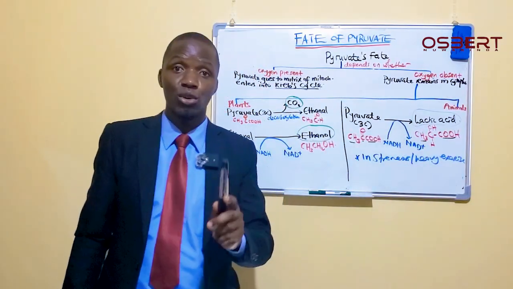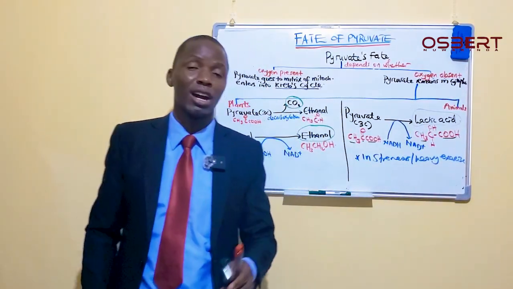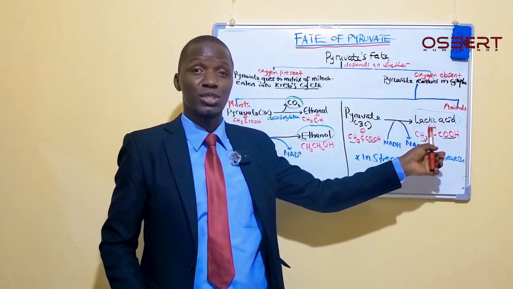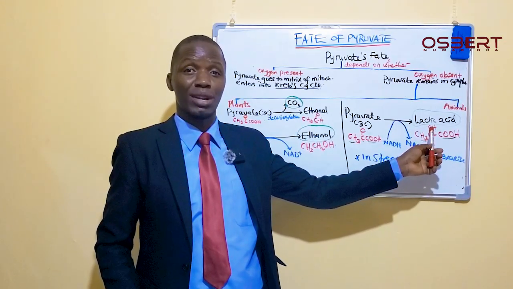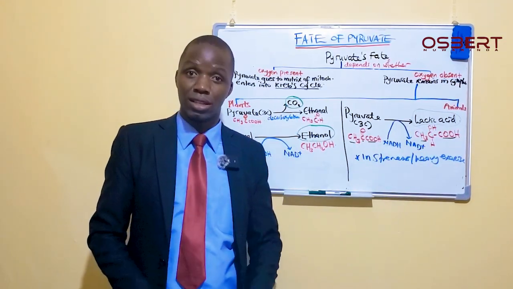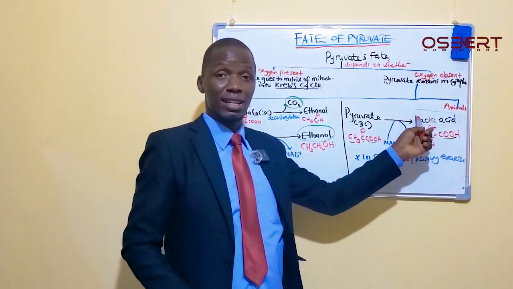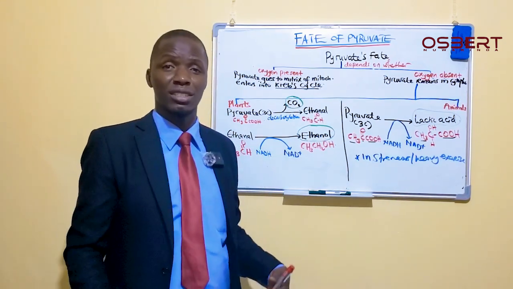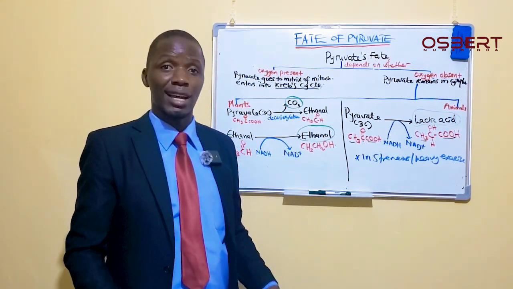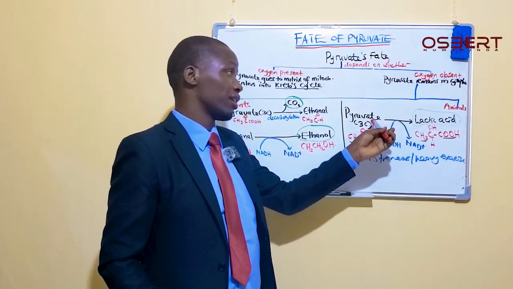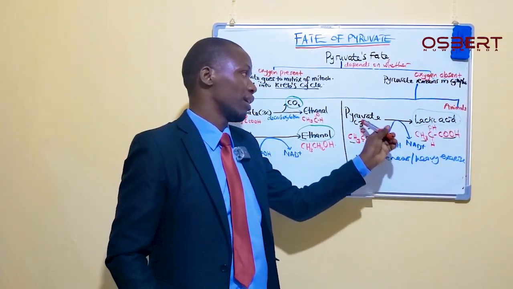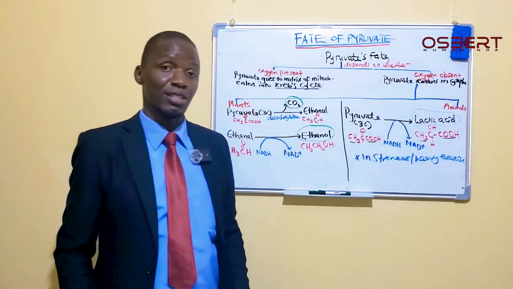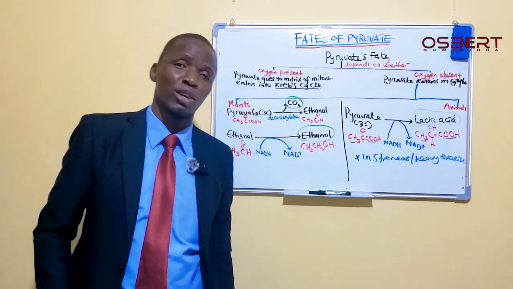Sometimes this lactic acid can cause muscle pains, making somebody have a lot of pain in the muscles they are exercising. It is because of this lactic acid, which is toxic to the cells, so it accumulates and makes those cells painful. Clear? So during strenuous exercise, we can have lactic acid produced because the muscles do not have enough oxygen compared to the demand. So they resort to this pathway where glucose is turned into pyruvate, and pyruvate is turned into lactic acid, which is sometimes toxic and gives you those muscle pains.